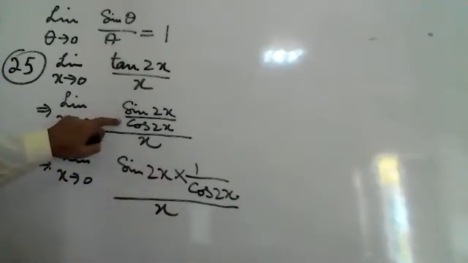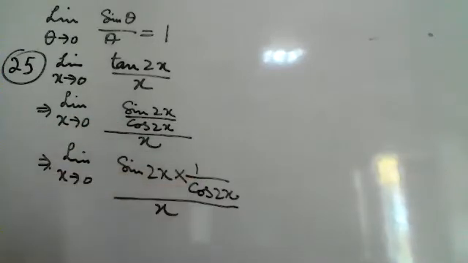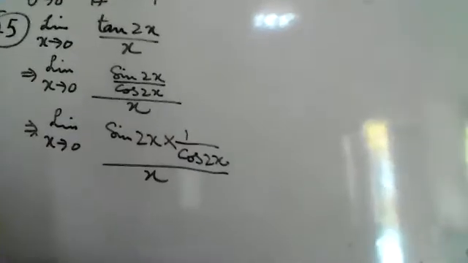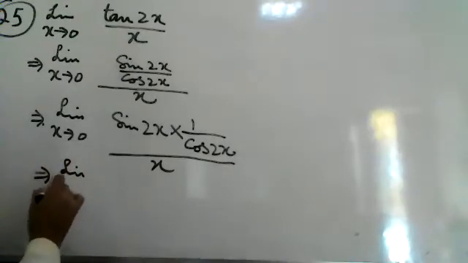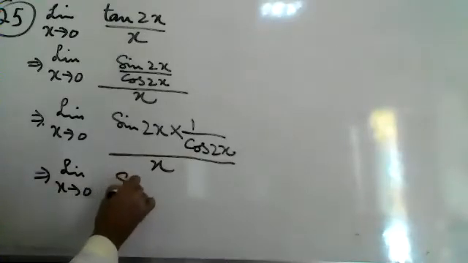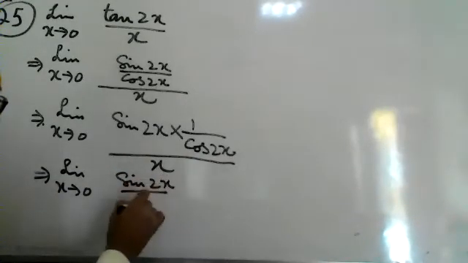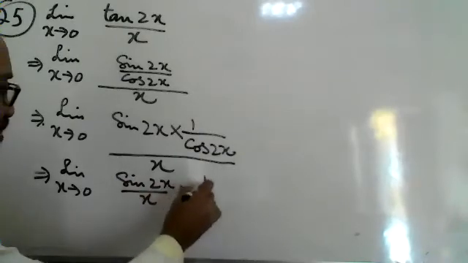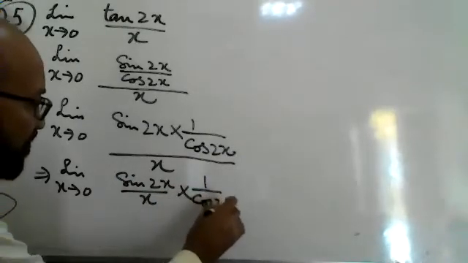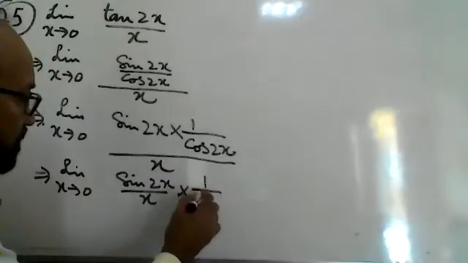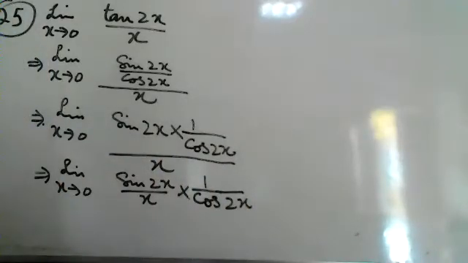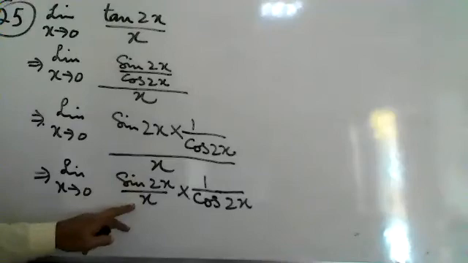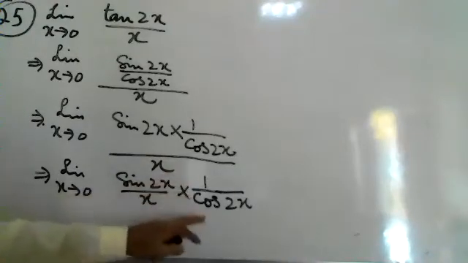Sine 2x upon cos 2x will be written as sine 2x into 1 upon cos 2x, whole upon x. And it might be written in the way sine 2x upon x into 1 upon cos 2x.